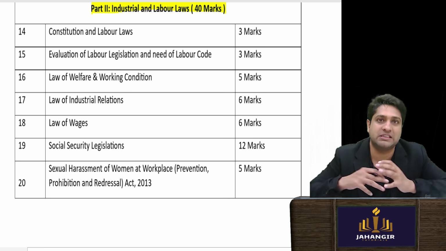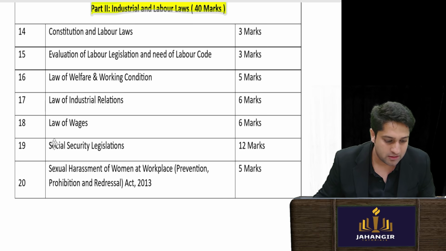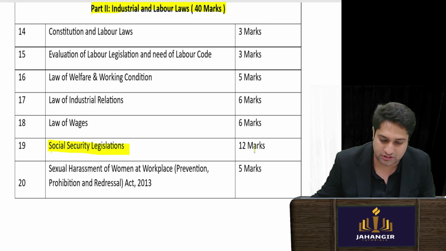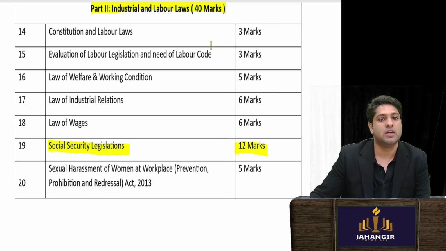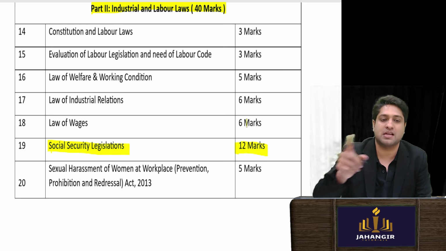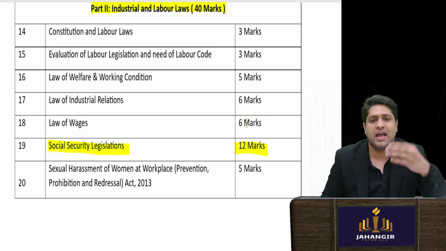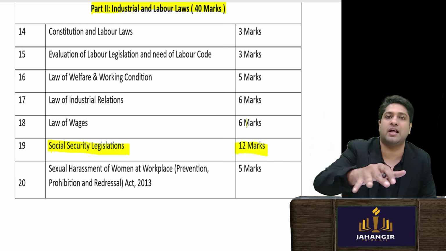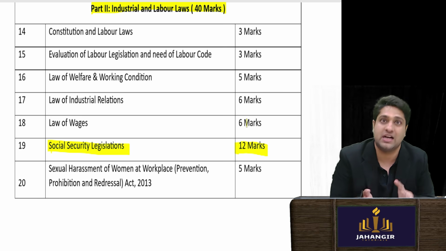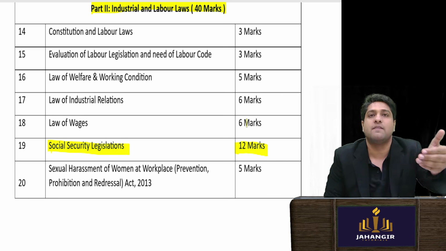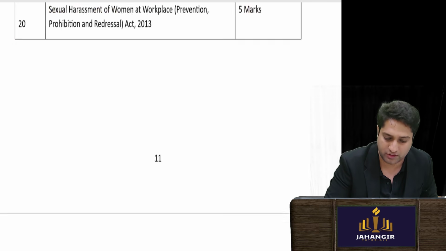Now when we come to your part B, okay, part B again, do you see any particular chapter which is standing out? Obviously yes, your social security regulations are asked for 12 marks. So out of 40, 12 marks is coming from social security regulation, and all the other is coming for around an average of 4 to 5 marks. So studying all the chapters are important. We come to know which are the higher end important chapters.